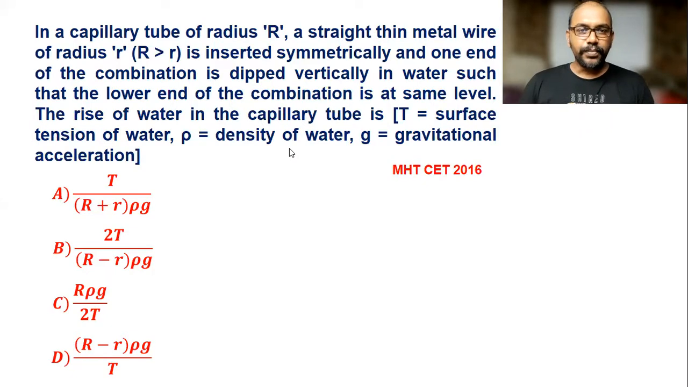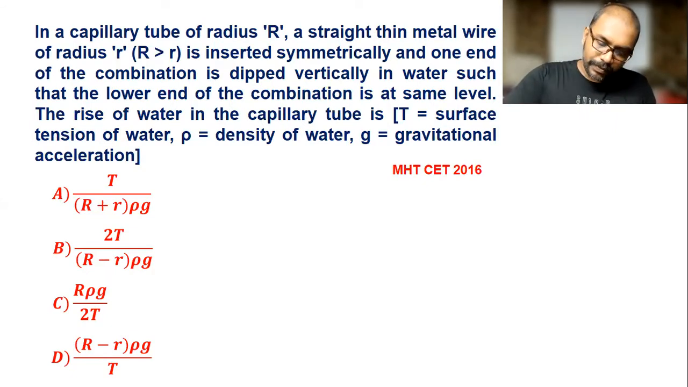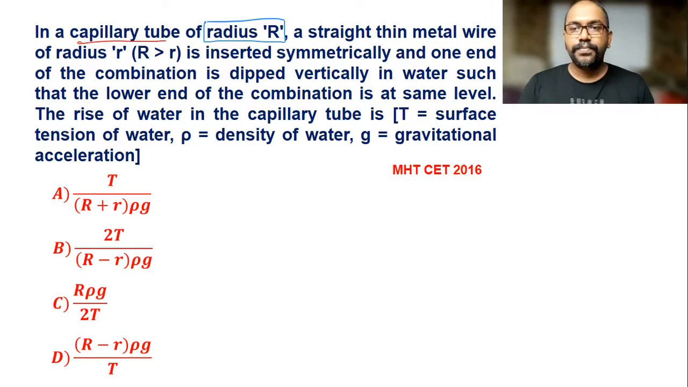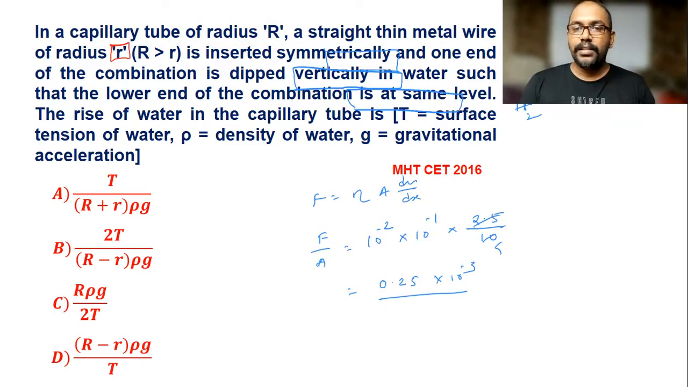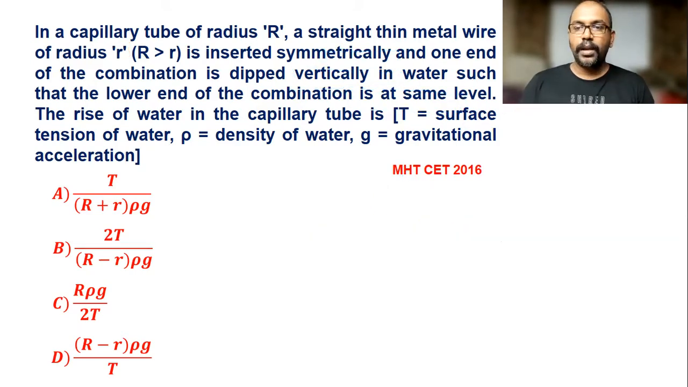Now here, in a capillary tube of radius r, it's a capillary tube whose radius is r. A straight thin wire of radius small r, so the radius of the wire is given, is inserted symmetrically, and one end of the combination is dipped vertically in water, such that the lower end of the combination is at the same level.